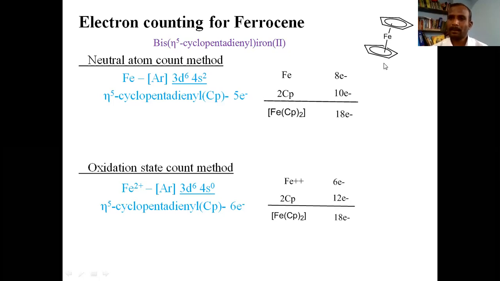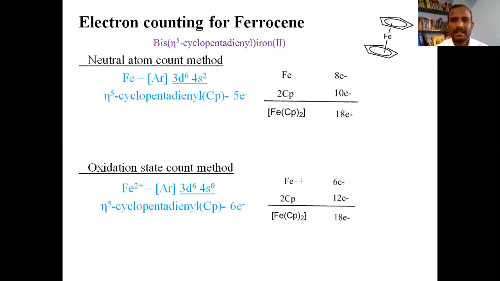So this complex resembles a sandwich. One cyclopentadienyl is above iron, and one cyclopentadienyl is below iron. This type of organometallic compounds are called sandwich compounds.